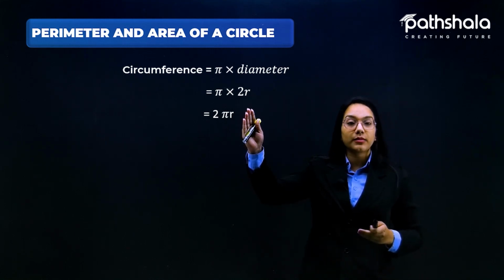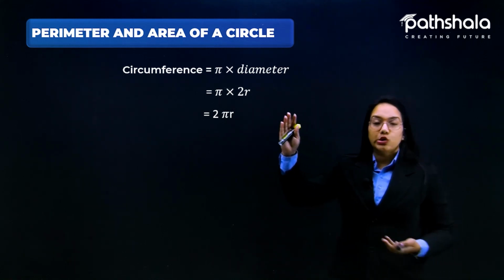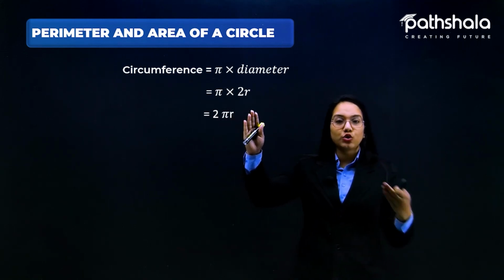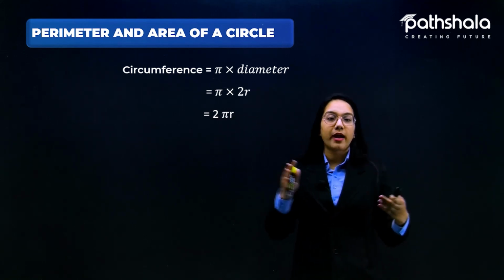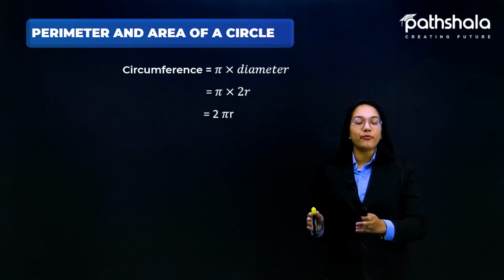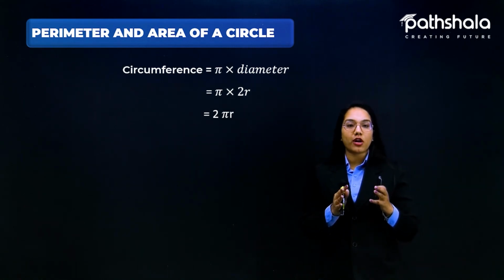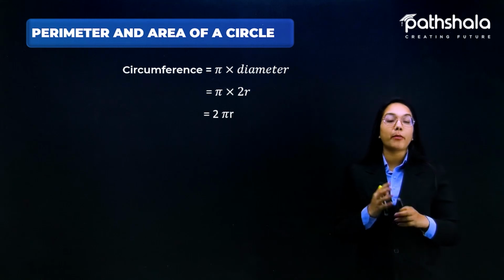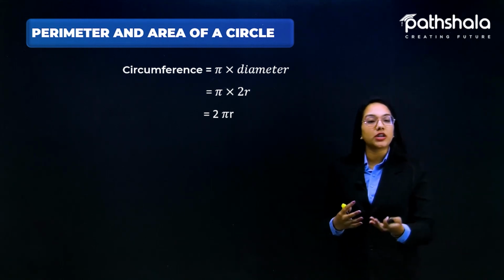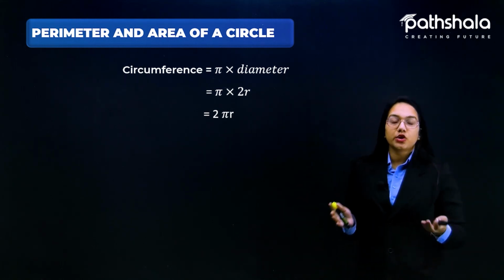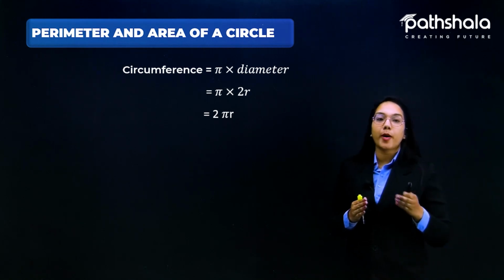So r denotes the radius of the circle. So this is pi into 2r, which is equal to 2 pi r. The perimeter and circumference are one and the same thing for a circle. So the perimeter of the circle is 2 pi r.